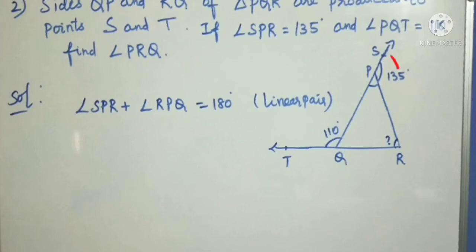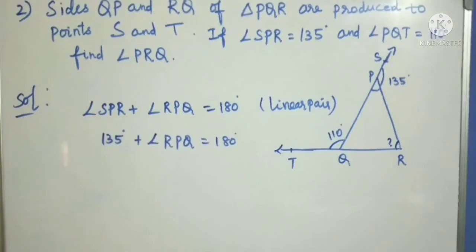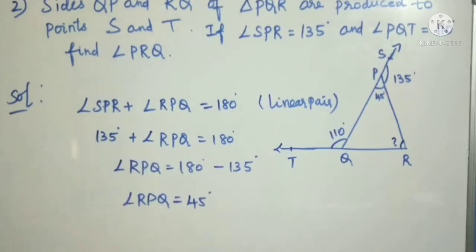These two angles are a linear pair: SPR plus RPQ. The sum of these two angles is 180 because of the linear pair. One angle we know is 135, so the remaining one we should find out: 135 plus RPQ equals 180. Taking 135 to the other side, RPQ equals 180 minus 135, that is 45. So RPQ equals 45.